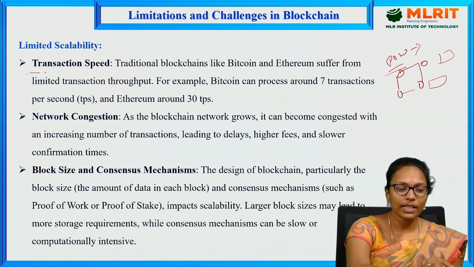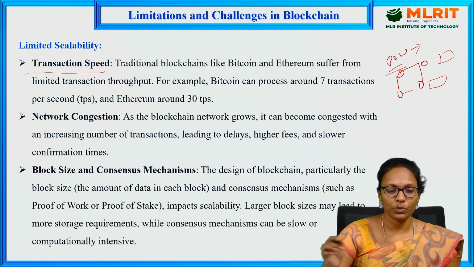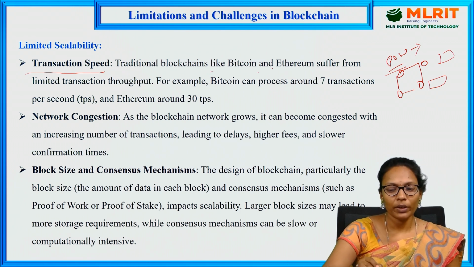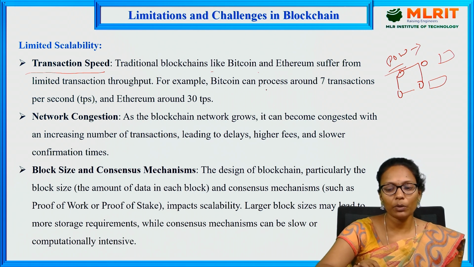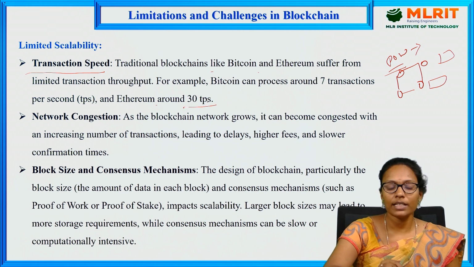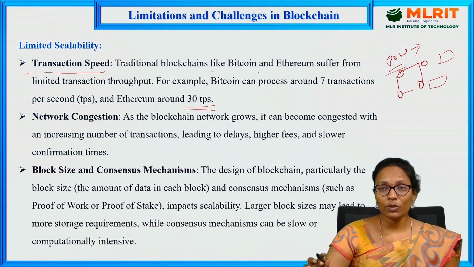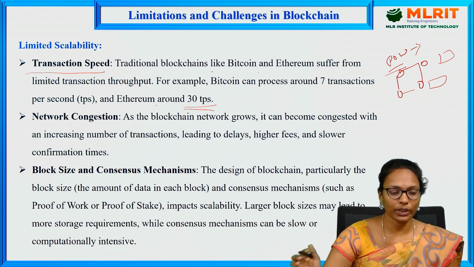So one is transaction speed. The transaction speed will be reduced if the number of nodes is more. Traditional blockchains like Bitcoin and Ethereum suffer from limited transaction throughput. For example, Bitcoin can process around 7 transactions per second and Ethereum 30 transactions per second. Why? Because if it is scalable, if it is more complex, then obviously the transaction will take more time.